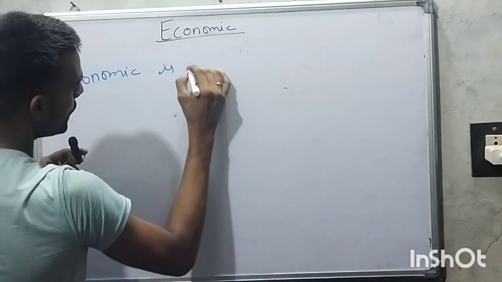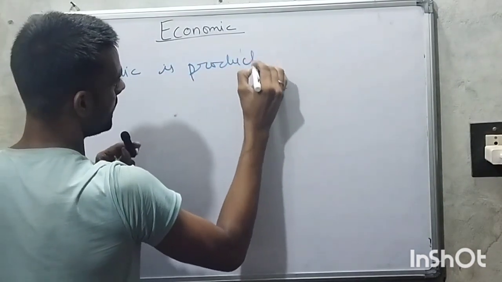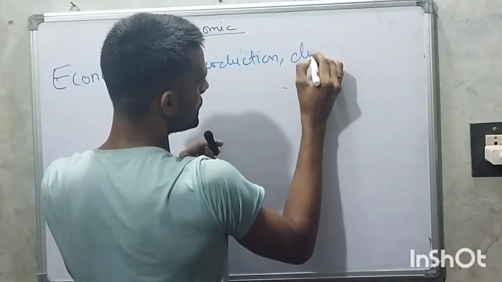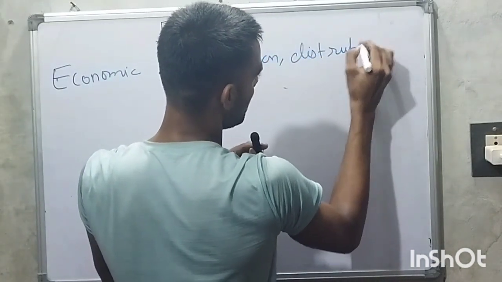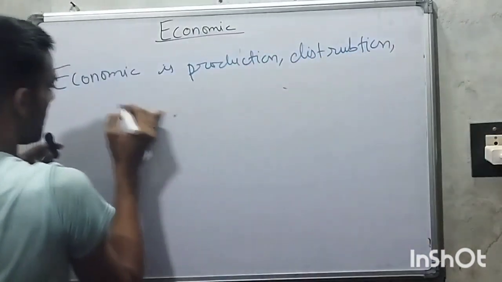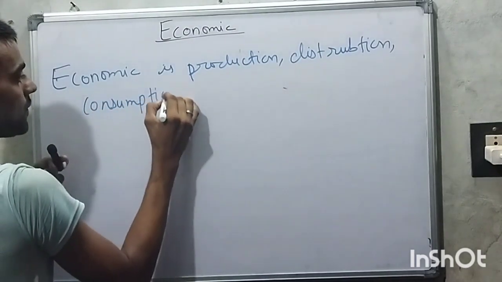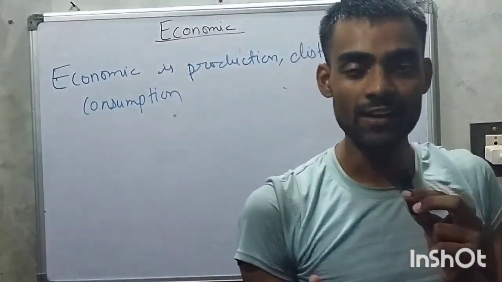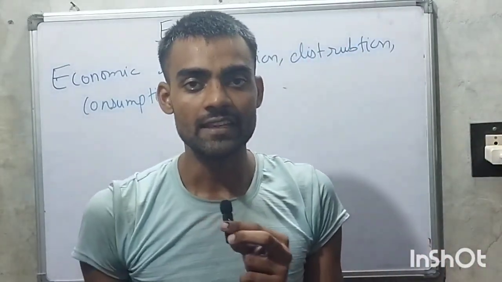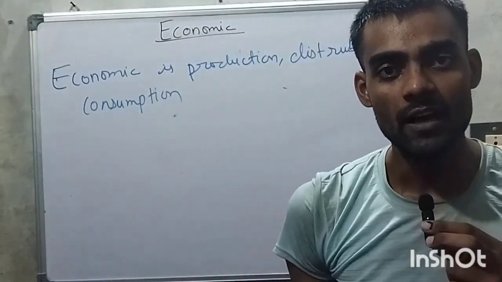Economics is production, distribution, consumption. So mainly in economics there are only three things: production, distribution, and consumption.